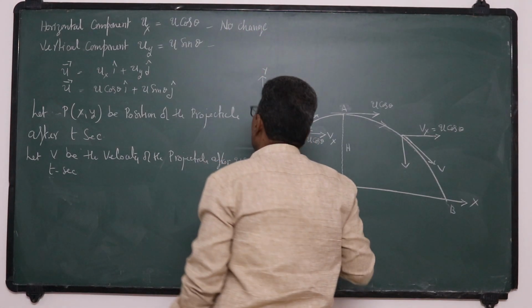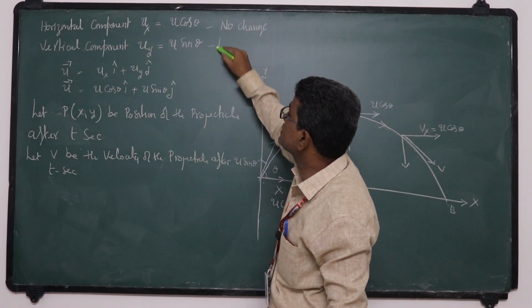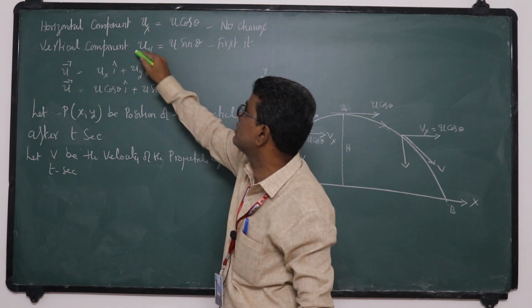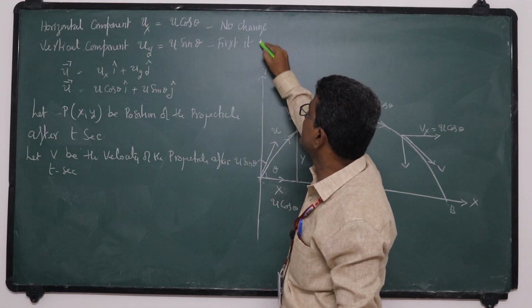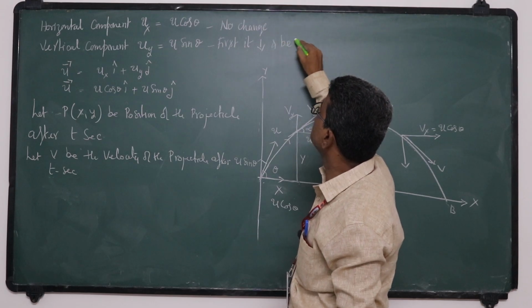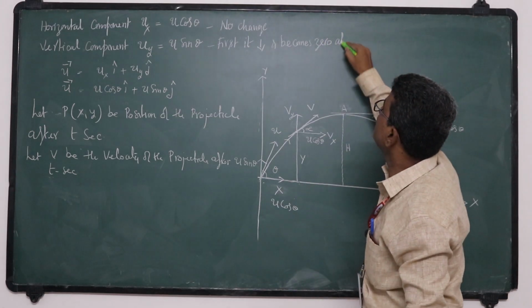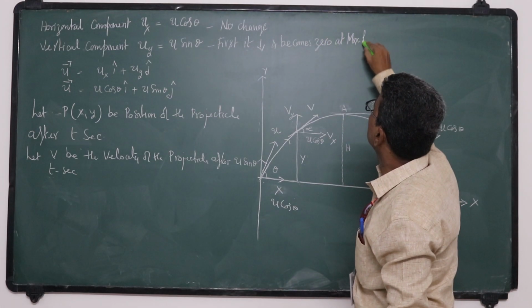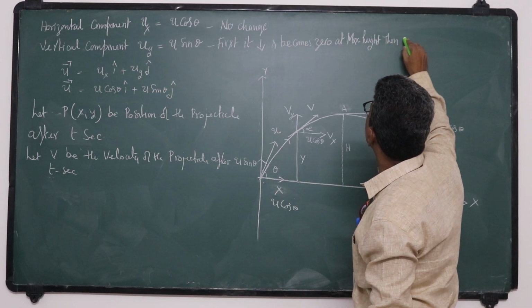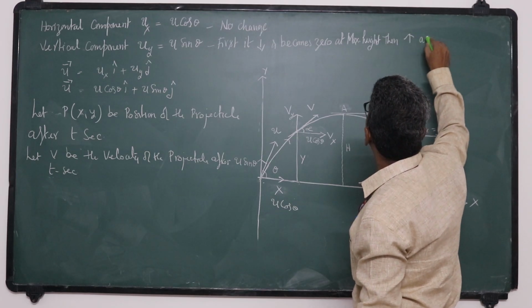What happens to the vertical component uy? First it decreases and becomes 0 at maximum height, and then increases again.